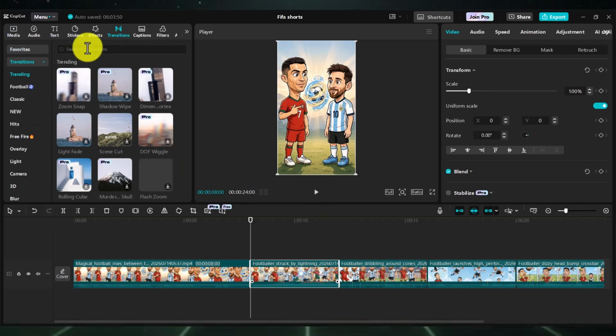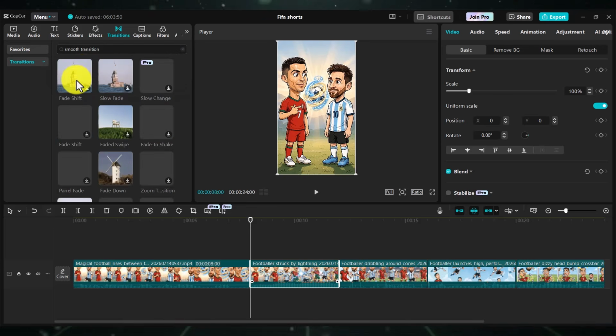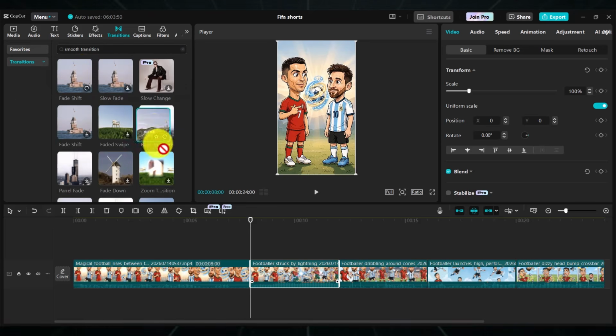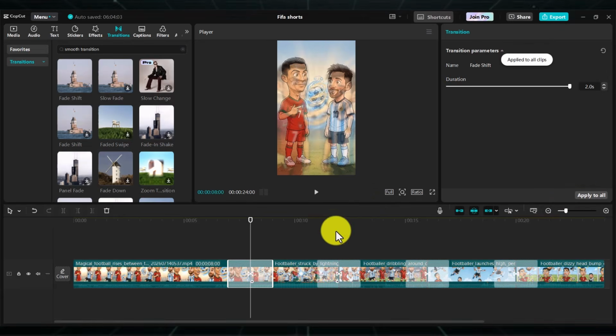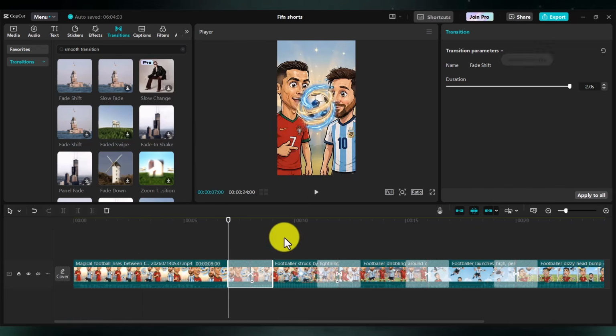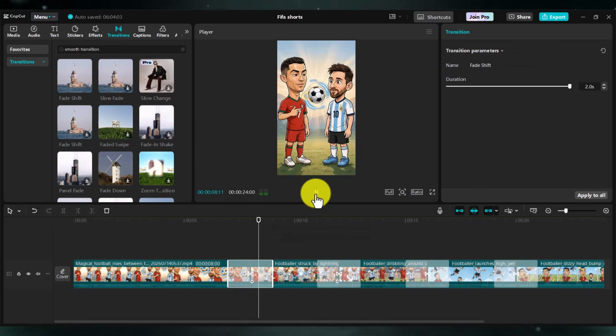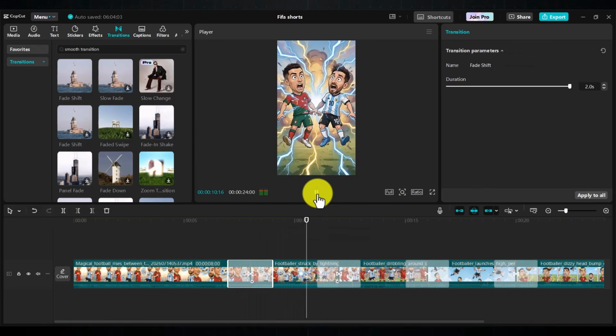Shorts live and die by pacing. One slow moment, and the viewer swipes away. So remove empty parts. Also, I would recommend you keep it simple. Don't overdo it. Heavy editing will ruin the fun part, so just add smooth transitions to make it easy for the viewer to follow the story.